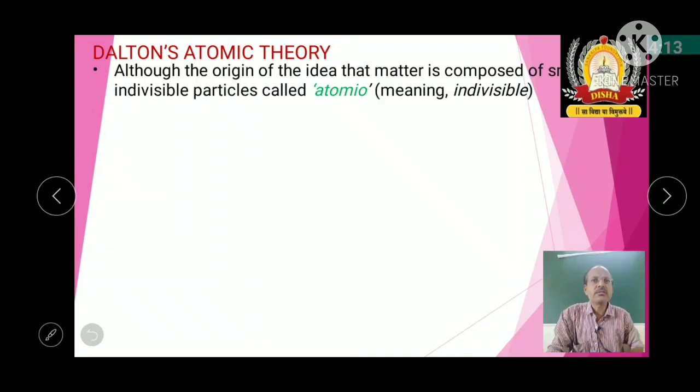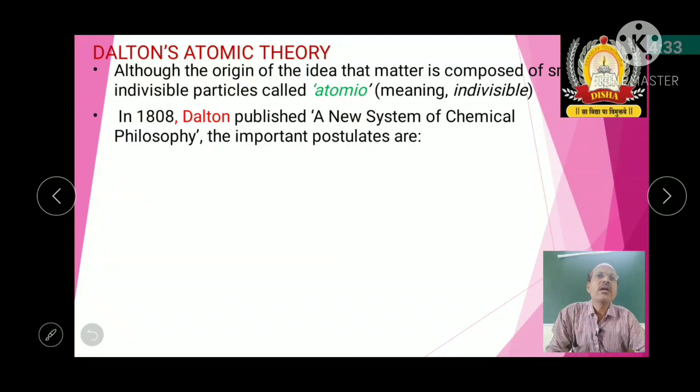What he told, the origin of the idea that matter is composed of small indivisible particles called atomos, meaning indivisible, that cannot be further divided. In 1808, Dalton published A New System of Chemical Philosophy. In that book he explained what atoms actually are.